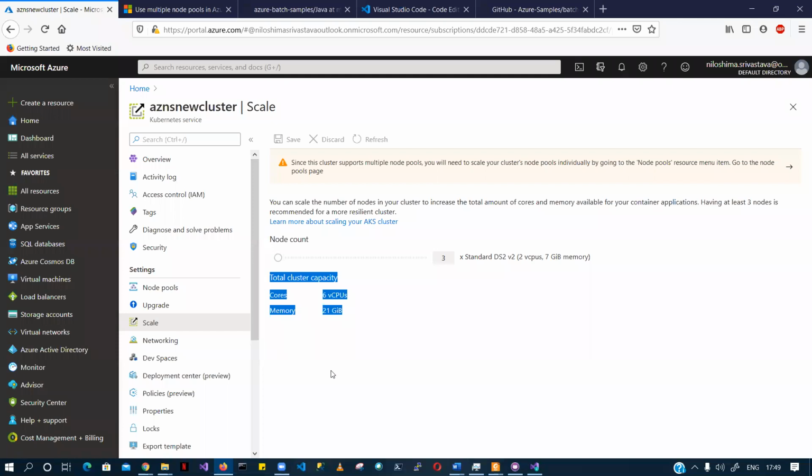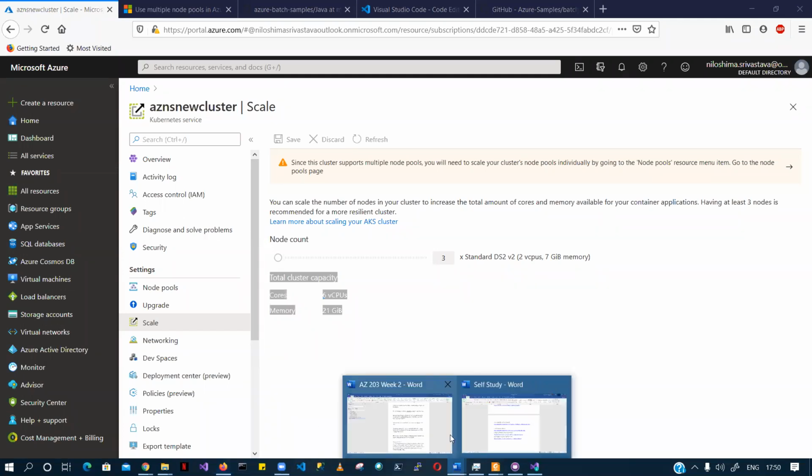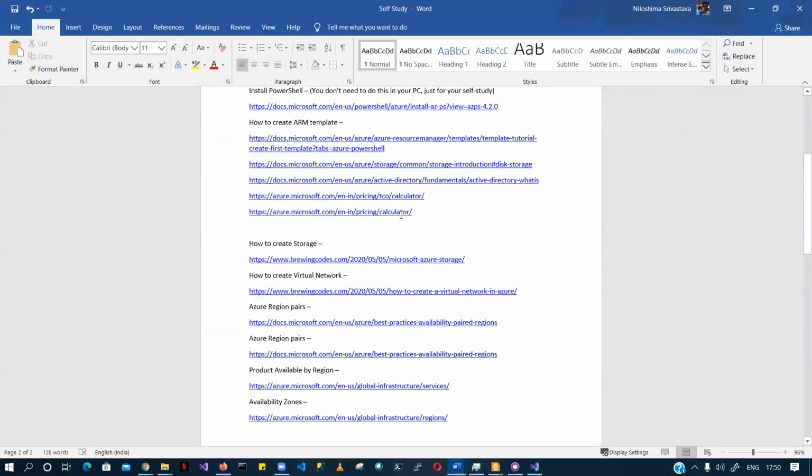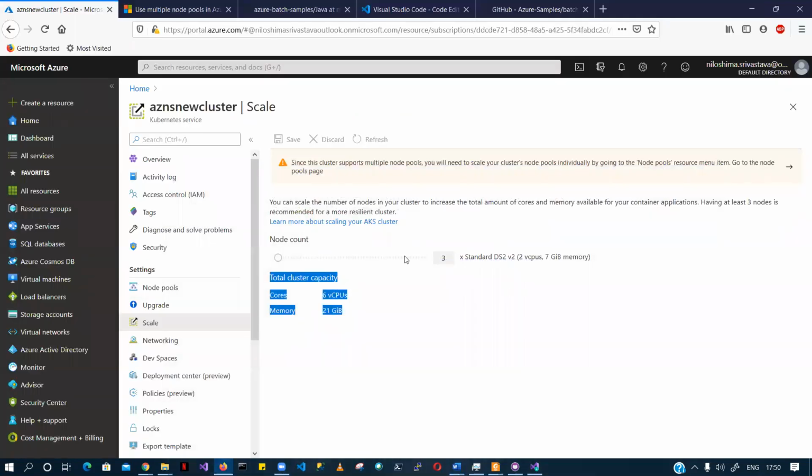For this cluster instance, you can just go ahead and see the Azure pricing calculator. I have already shared the URL here, so you can see and identify how much you will be paying for these sort of requirements.